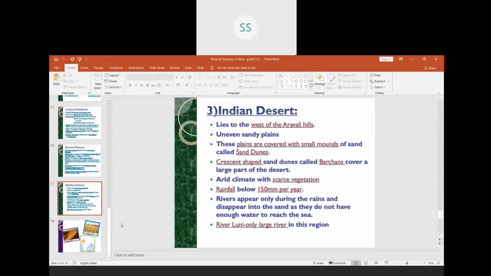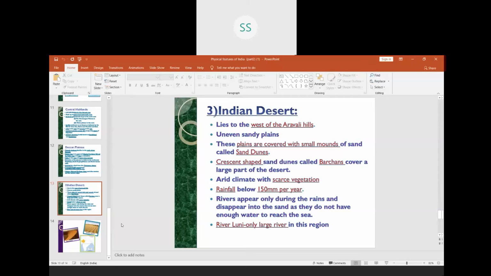We come to the next physiographic division of India, that is the Indian desert. Now, Indian desert, children, all of us know it is also called the Thar Desert.